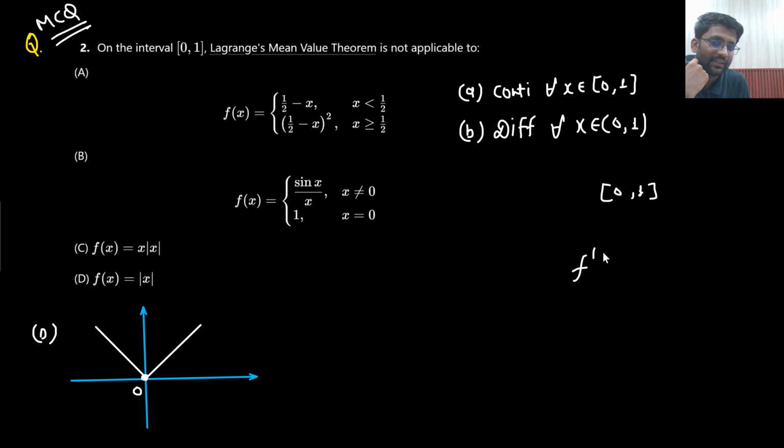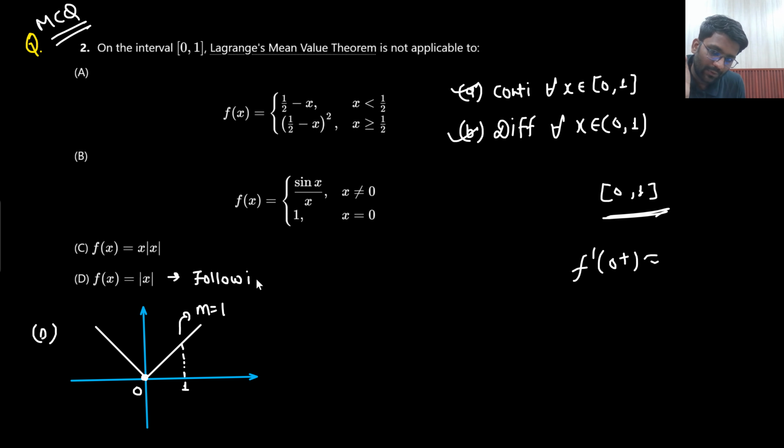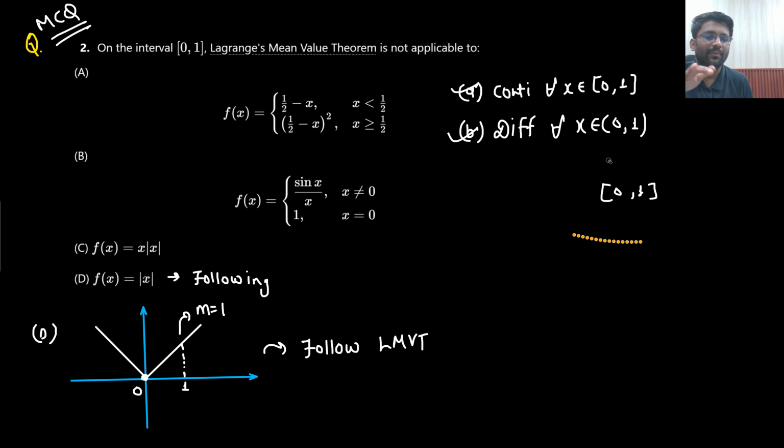Why is that so? Because f dash of 0 plus is finite, which is some value, m equals 1. Right? Even if it was a closed interval, it would be correct that it is differentiable. Now here there is an open interval. Nowhere is there a sudden change. I am caring about only 0 to 1. No sudden change is there. Differentiable as well, continuous as well. Job done. Yes, this will follow LMVT. LMVT can be applied. So this will not be the answer, because they are asking where it is not applicable.